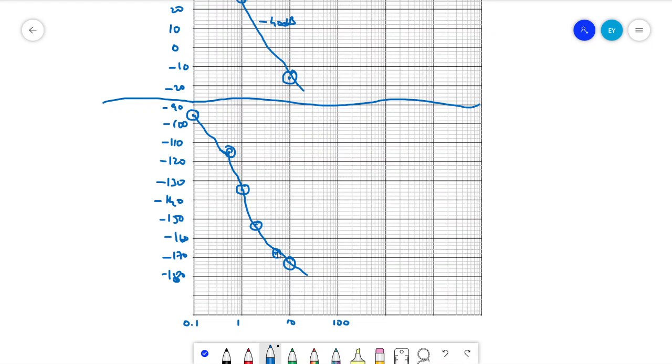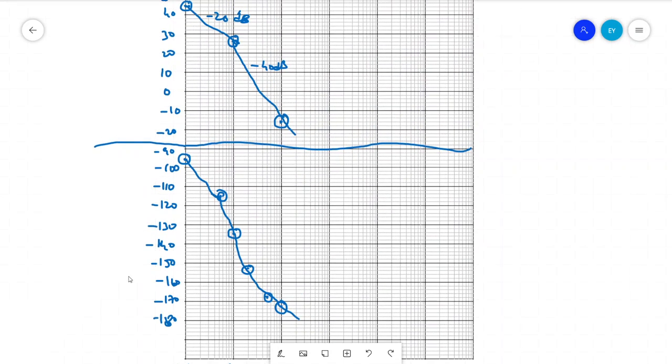So more or less this will be the plot, and now we have to find omega GC, the gain crossover frequency. Omega GC is the point in the gain plot where the magnitude plot crosses 0 dB.